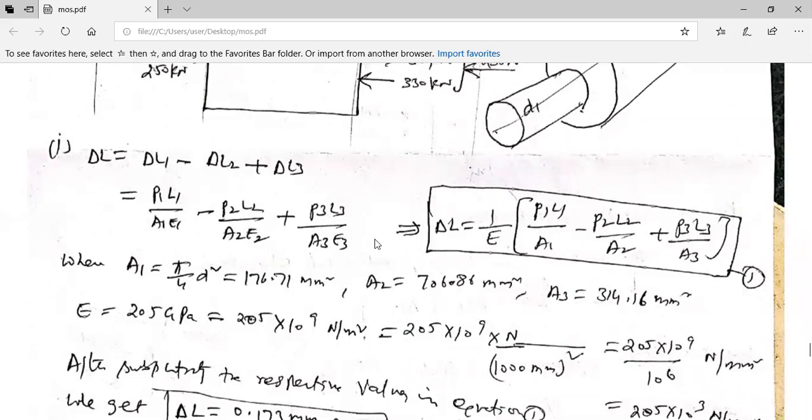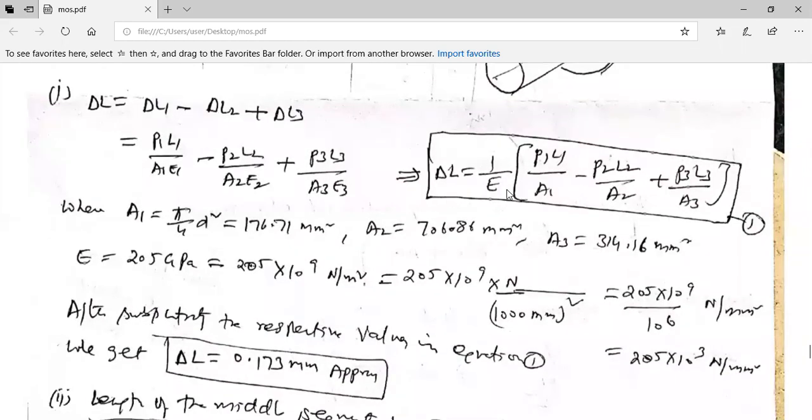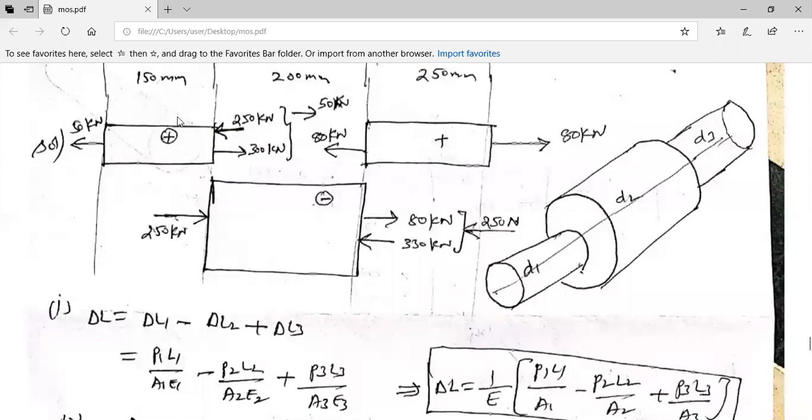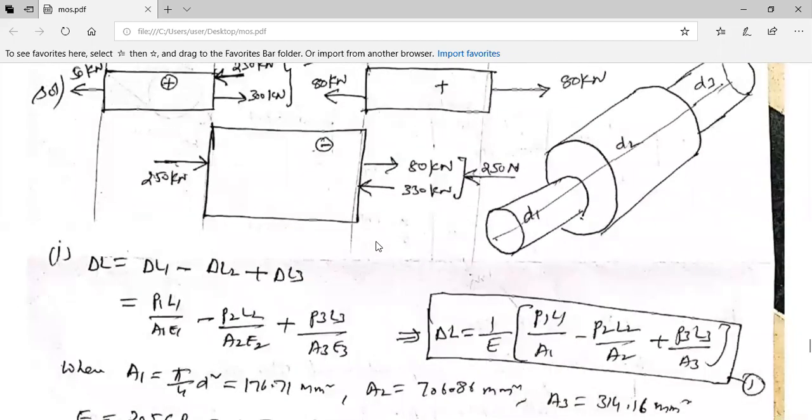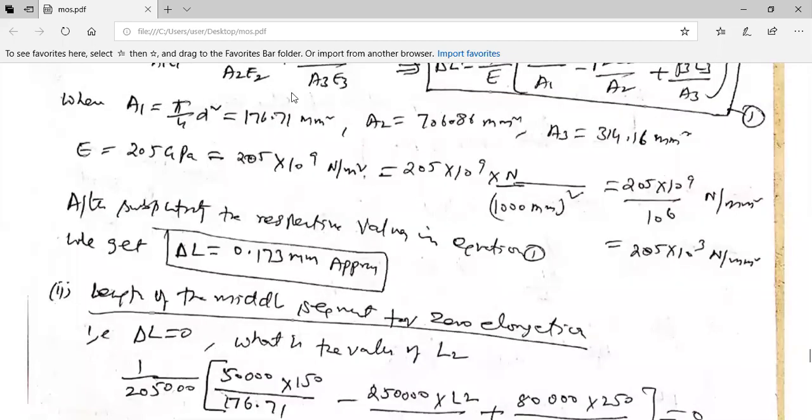So P1 L1 by A1 E1 minus P2 L2 by A2 E2. This is known to us. Therefore, delta L is equal to 1 by E. E is constant, but A1, A2, A3 differ. So A1 is pi by 4 d square, A2 is pi by 4 d square, A3 is pi by 4 d square. With respect to the different diameters you gave, where are the diameters here? Diameters we solve, you are going to get A1, A2 and A3.